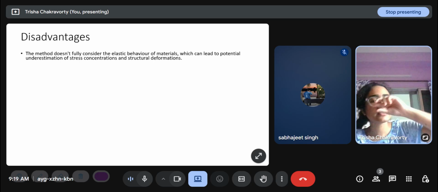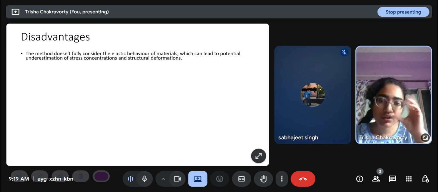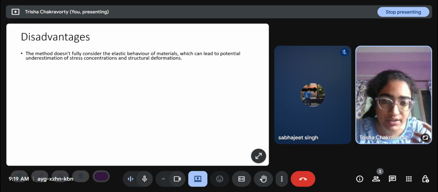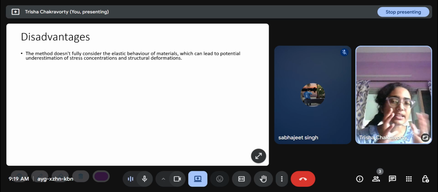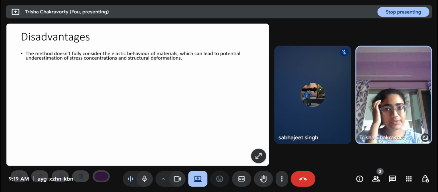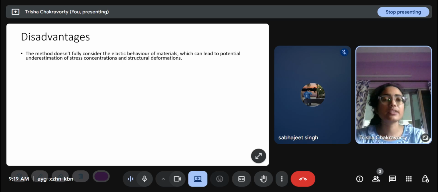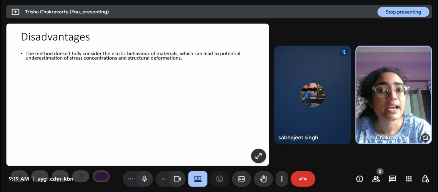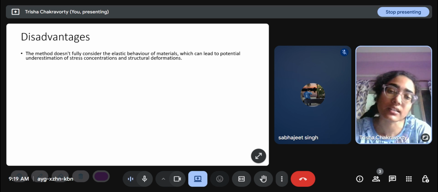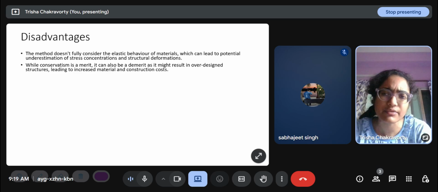The stress is increasing, and the strain is increasing rapidly. All those deformations we are not considering, because it is not actually fracturing. So taking a limited behavior of the structure does not only result in a conservative estimate, it can also underestimate other phenomena like stress concentration and structural deformation.